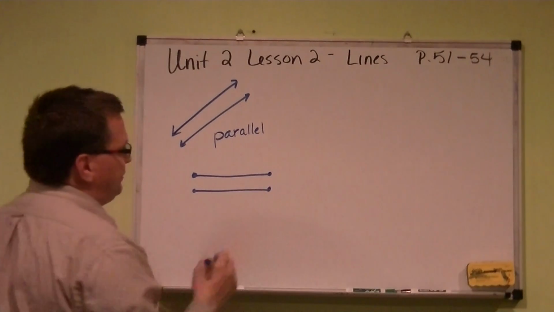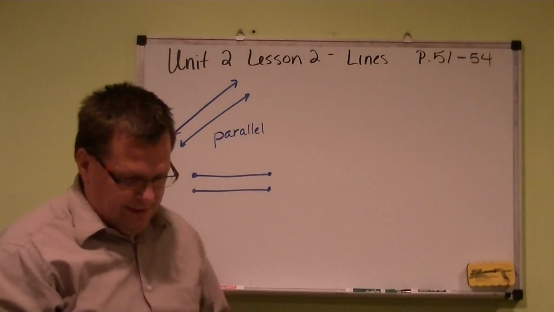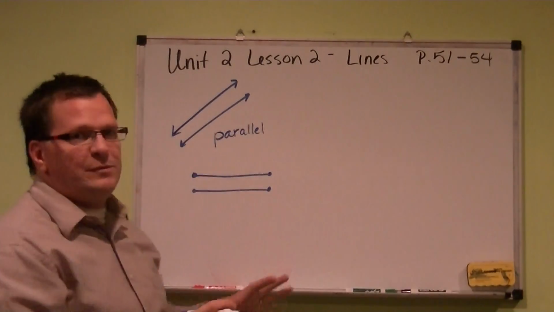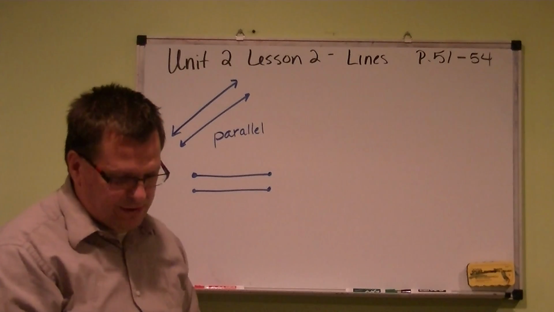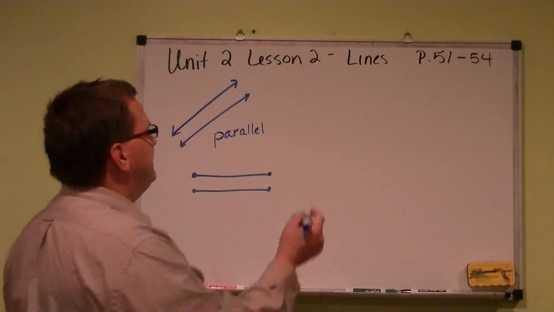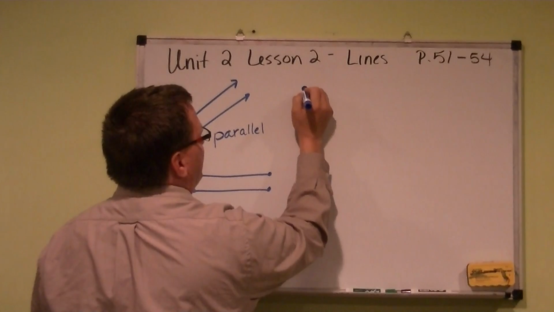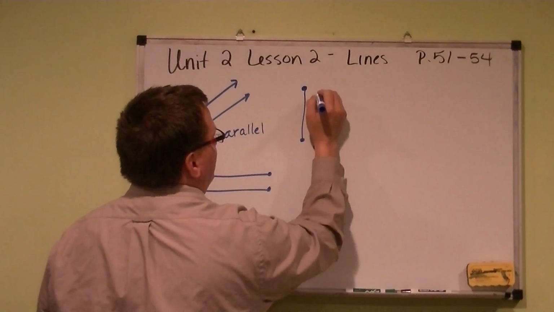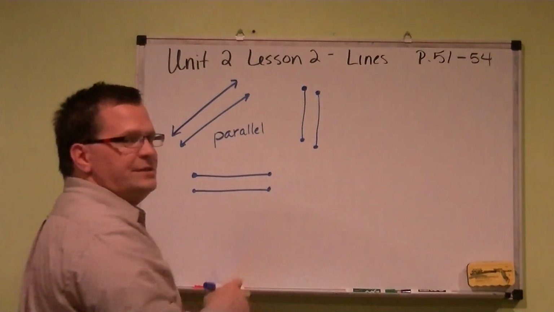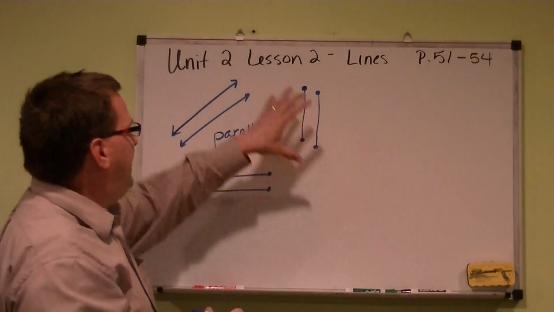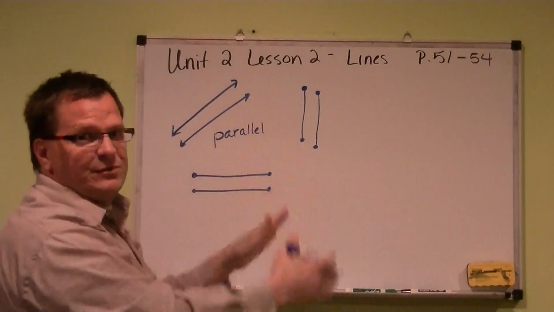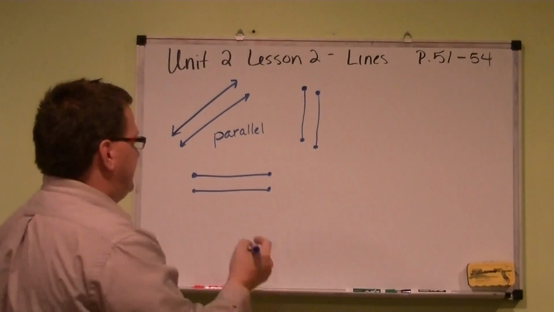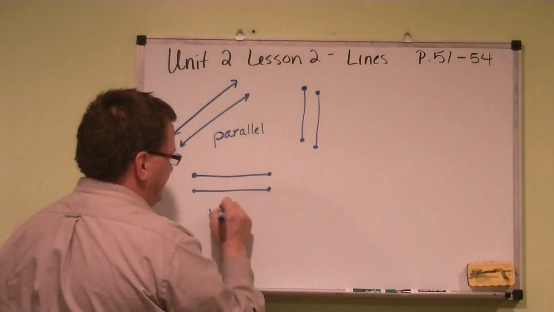They can go any crazy different way, it doesn't matter, as long as they're two parallel lines. This is still considered a parallel line as well, because they still measure the same length. And they are still going this way. They'll never cross.